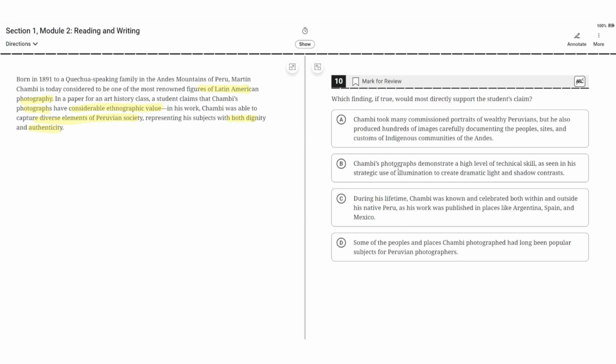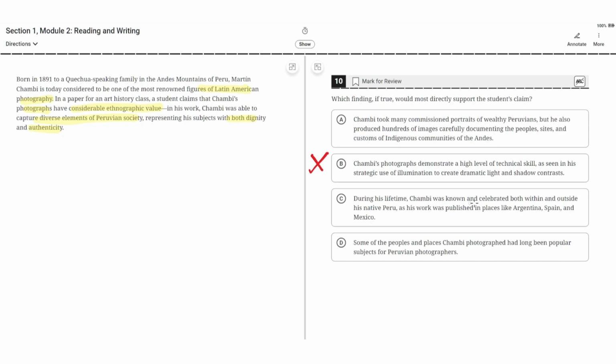B. Chamby's photographs demonstrate a high level of technical skill, as seen in his strategic use of illumination to create dramatic light and shadow contrast. This is incorrect because the student's claim is that the photographs have considerable ethnographic value, not that Chamby's photographs demonstrated a high level of technical skill. So B is incorrect. C.